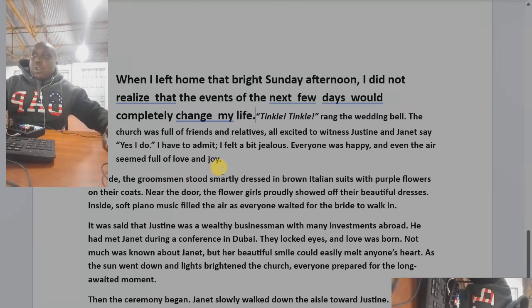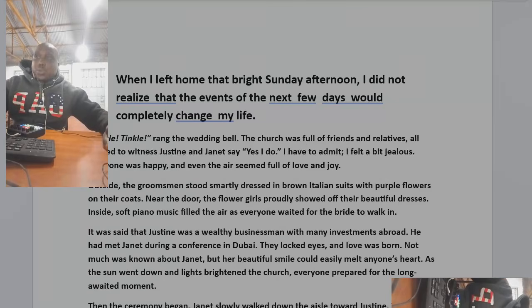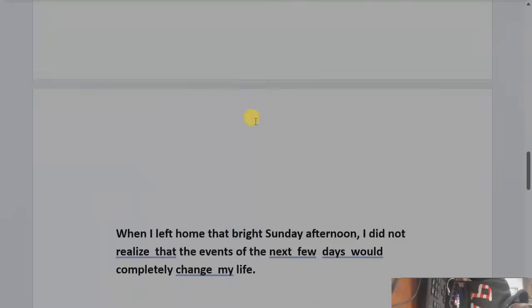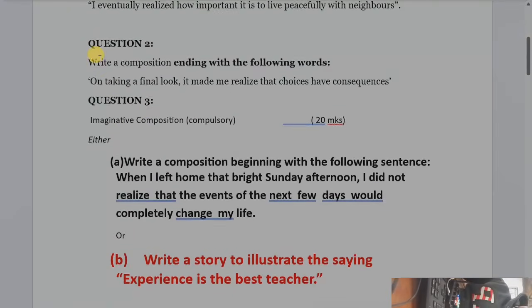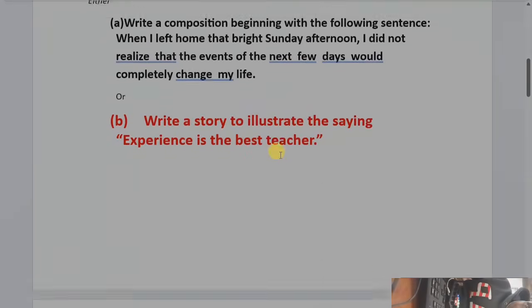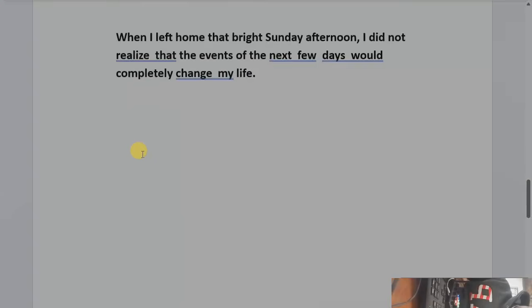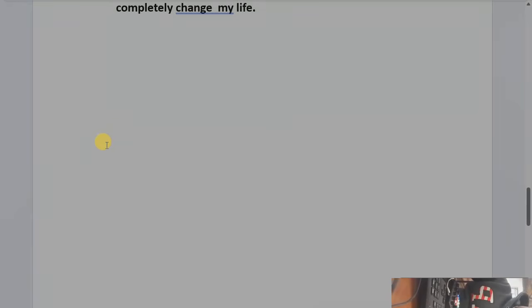Now if you have been given to end with, let me give you a question to end with the story. So let me bring a question, write a story ending with, like this one. Write a story, composition, ending with, copy. So this is the question.